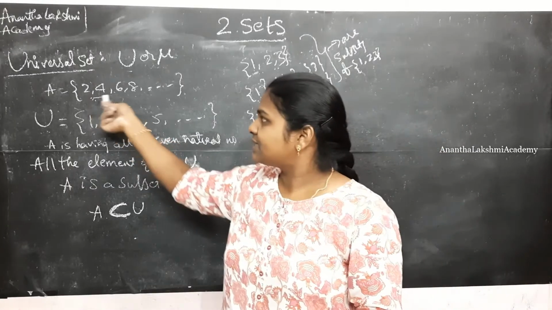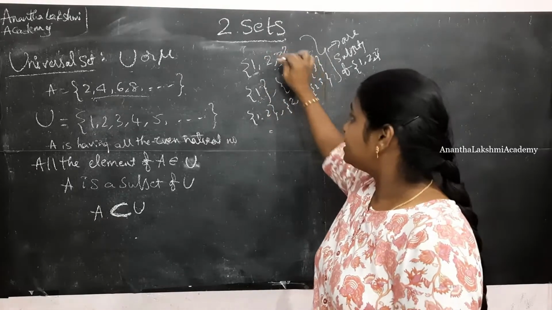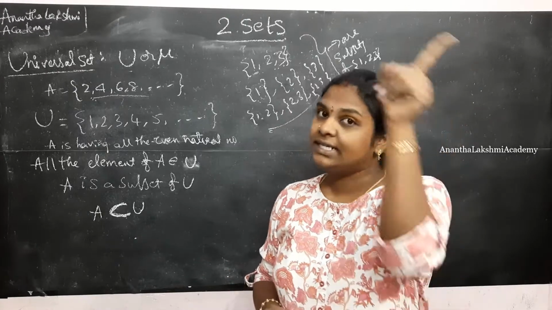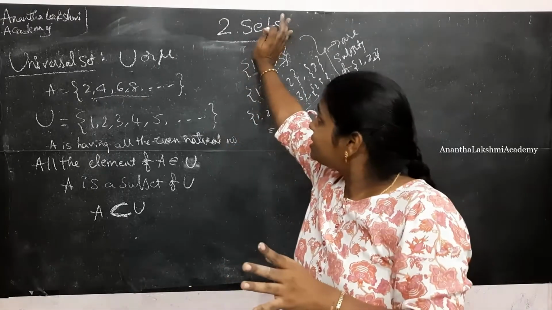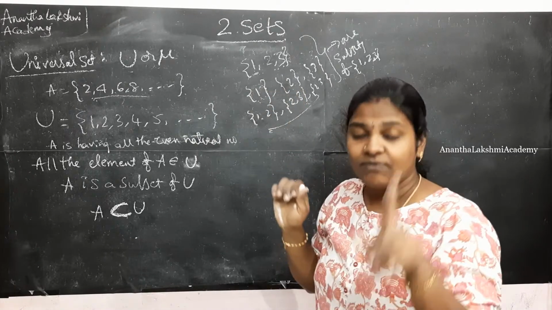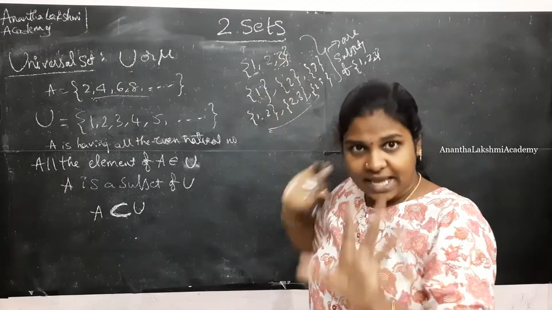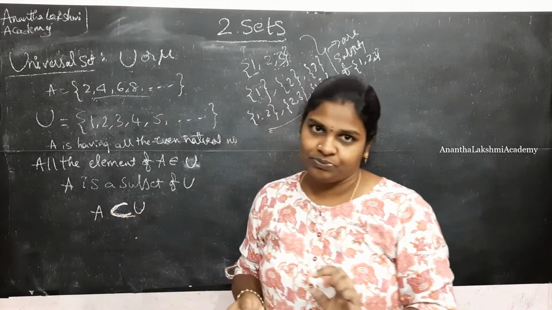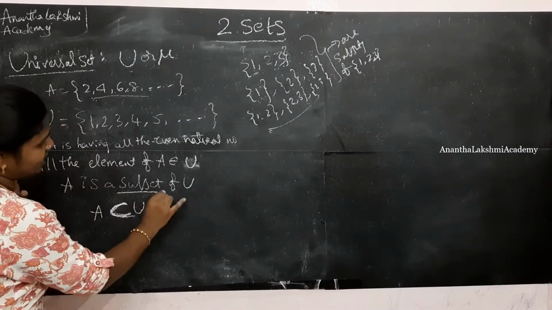If you consider this example here, all the elements of it are present here. If you consider this set, all the elements are present in here. When all the elements of a set are present in another set, it is not necessary that the parent set also reflects all the elements in the subset. But if you have a set out of which all the elements are present in the major set, then we call it a subset and denote it with the symbol. So that is the concept of universal set and subset.